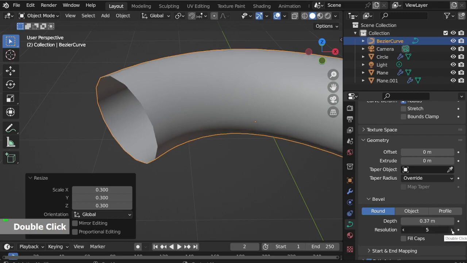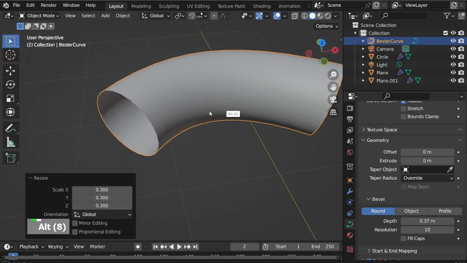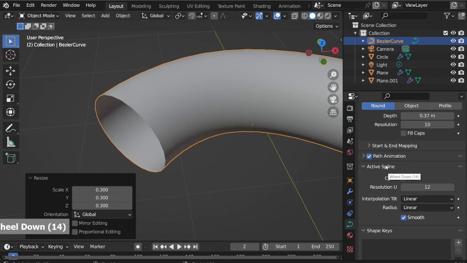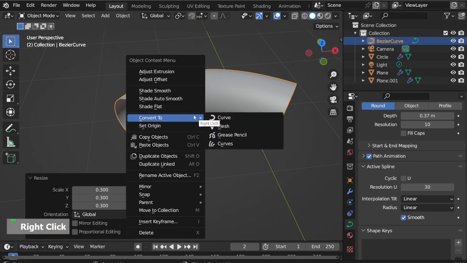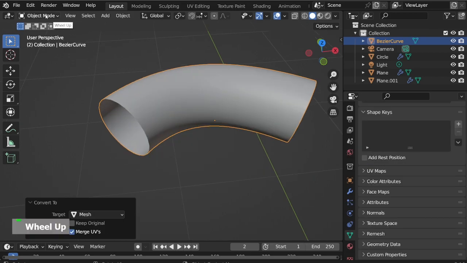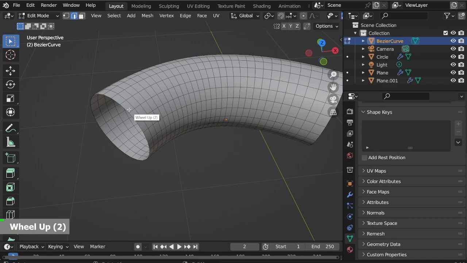Increase resolution. Right-click, convert to mesh. Enter edit mode, select loop the edges, F2 Fill.